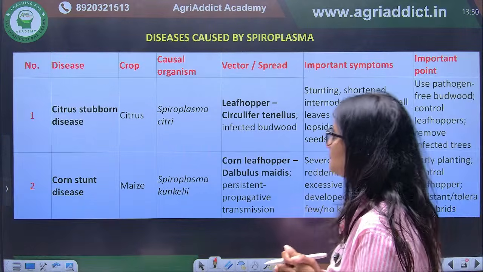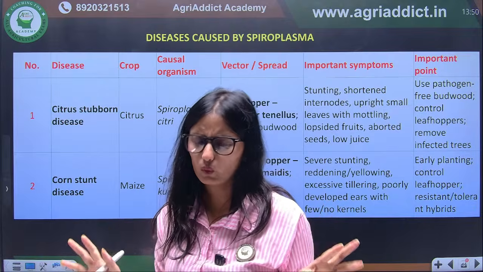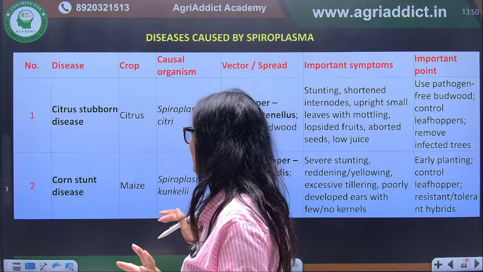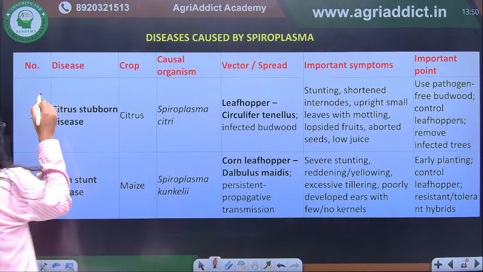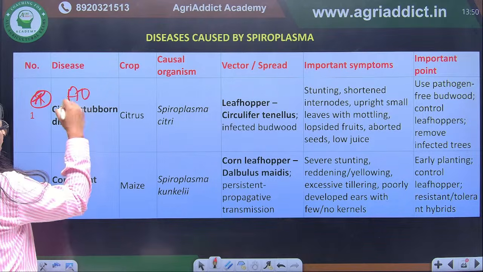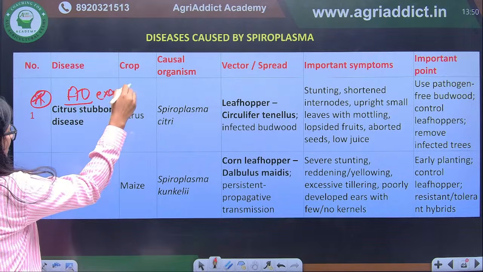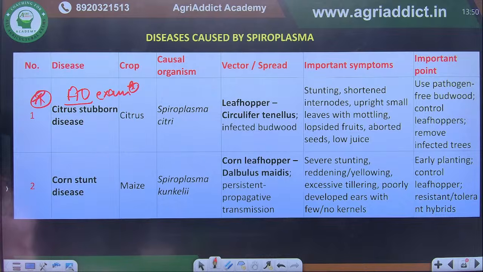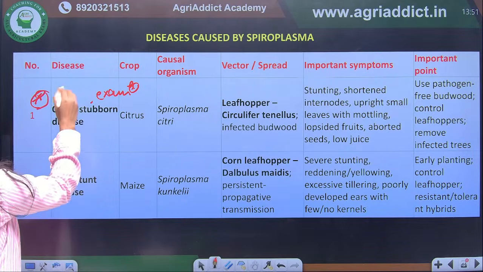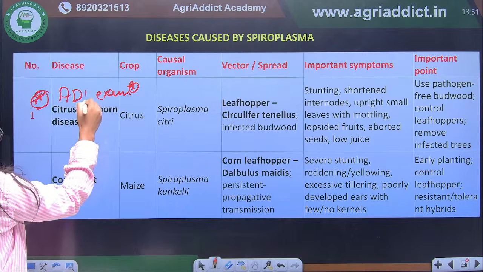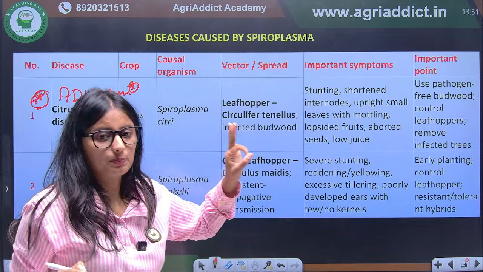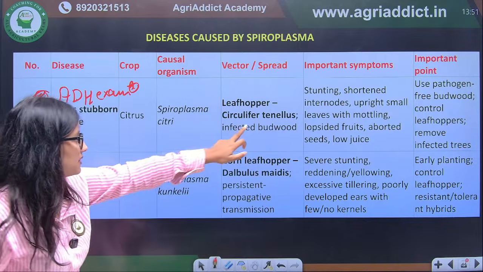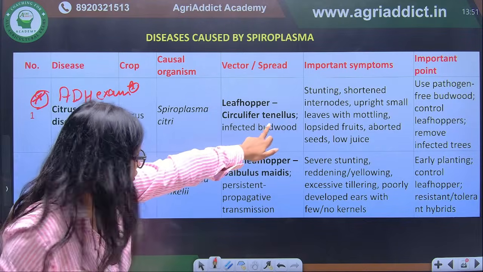Let's move to the spiroplasma. So we have two important spiroplasma diseases. That is citrus stubborn disease, and this question was in your ADH exam. Citrus stubborn disease is a spiroplasma disease that is transmitted by the leaf hopper, that is Circulifer tenellus.